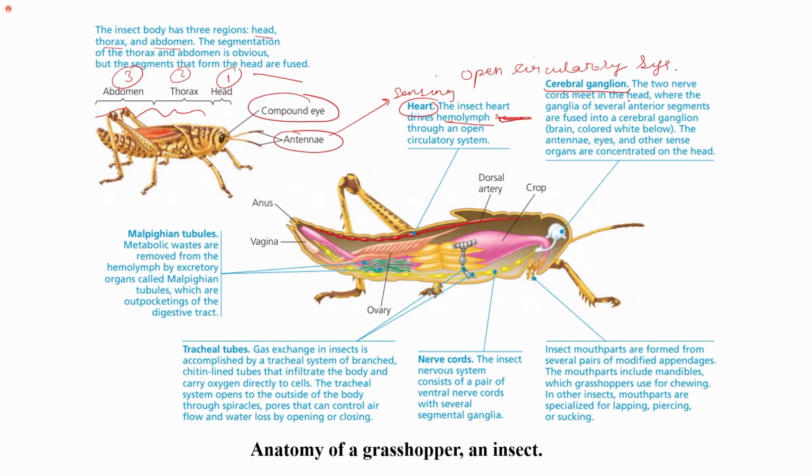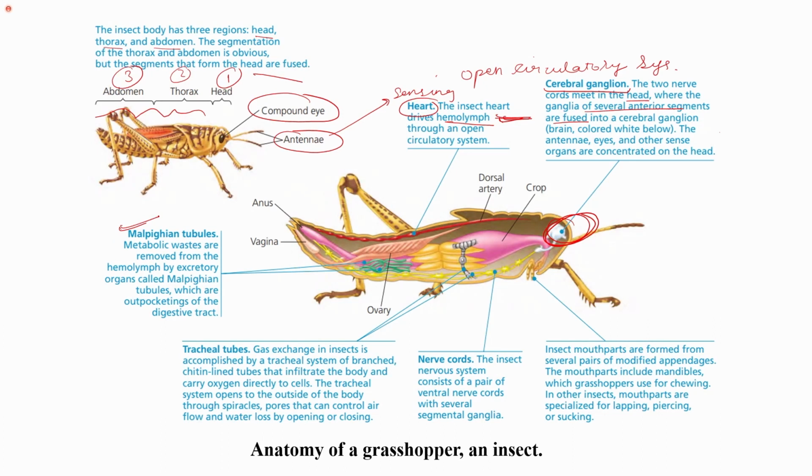The two nerve cords meet in the head, where the ganglia of several anterior segments are fused into a cerebral ganglion, which you can see here, shown in white color. The antennae, eyes, and other sense organs are concentrated on the head region. We know that most of the sensory organs are present in the head regions. Malpighian tubules are used as excretory organs.